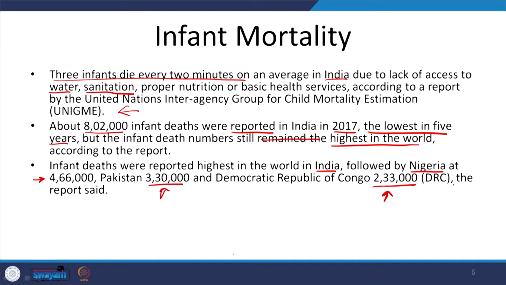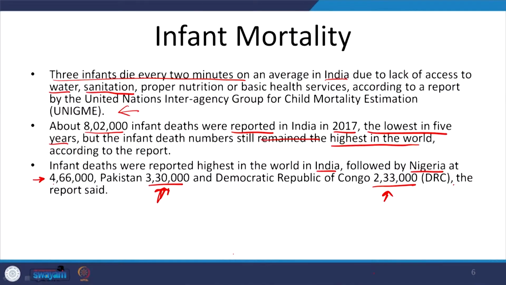Obviously, these are not normalized values, so these numbers should not be used to draw petty or simplistic conclusions. But one aspect to note is that we are still pretty high in this particular category. And Nigeria, and certainly Pakistan and Congo, are ravaged by war or internecine conflict within the country, obviously, and that is why the numbers are high.